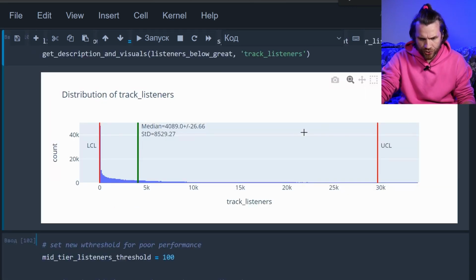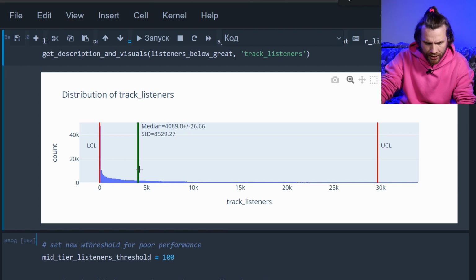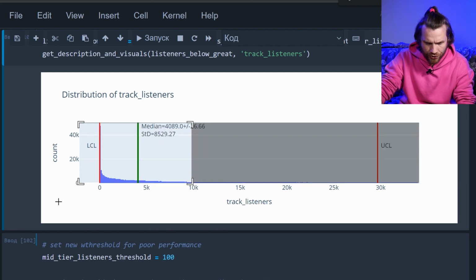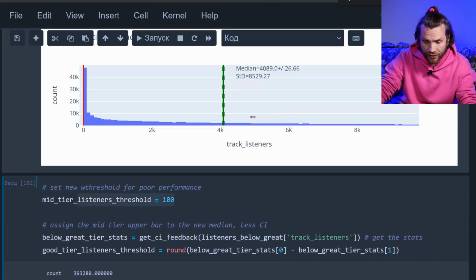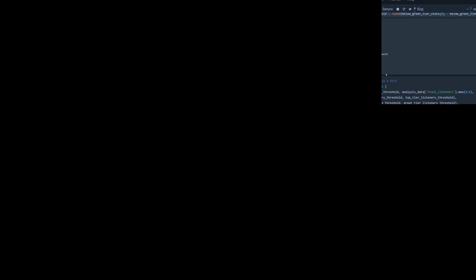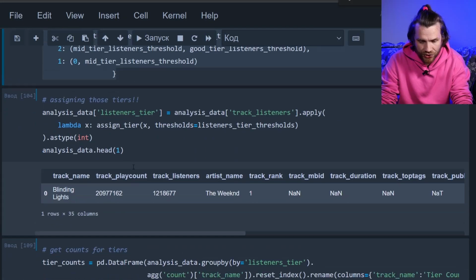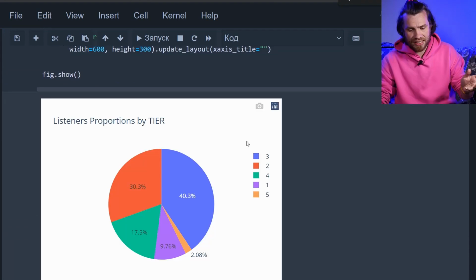We got a bit of a different distribution right here. Let's zoom in and see if anything changed. It went down from 1,000 to 100. Let's set the bottom tier to 100. Got that. We got a new median. Let's set that. The confidence interval is very narrow, 26. Assigning the tiers. You get the idea. Kind of the same picture.